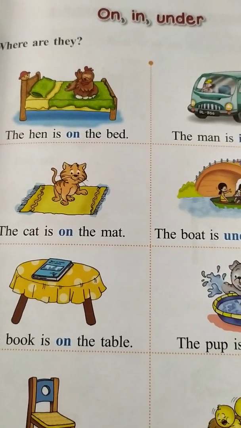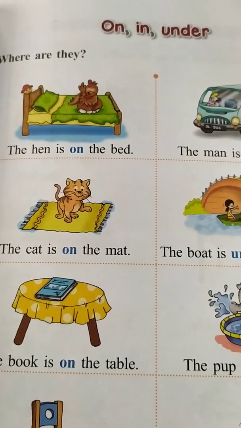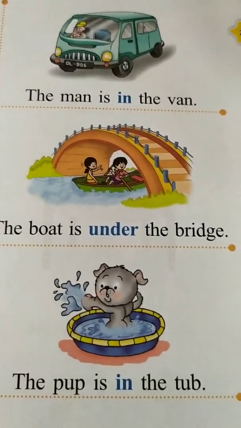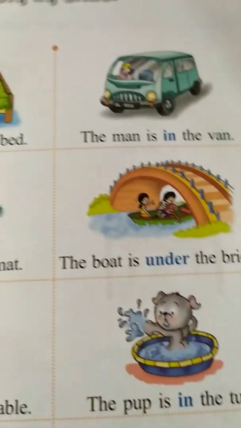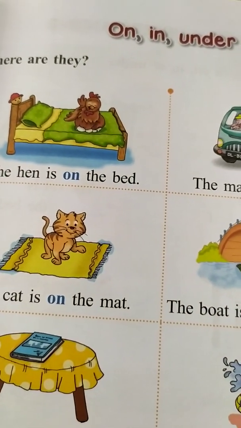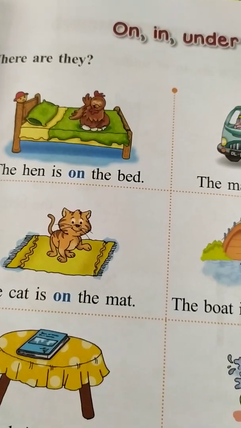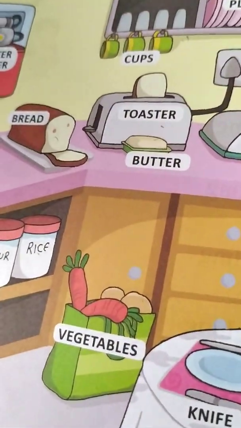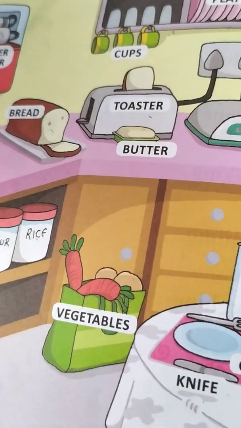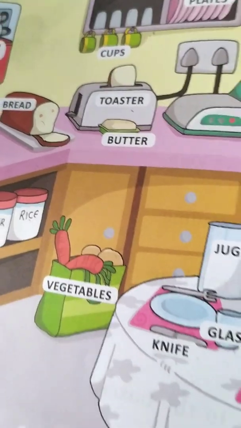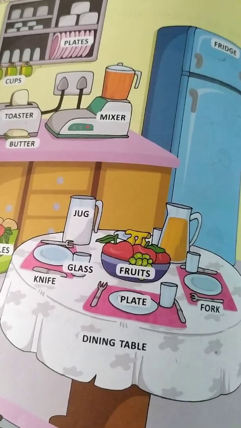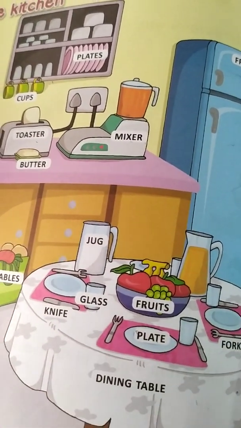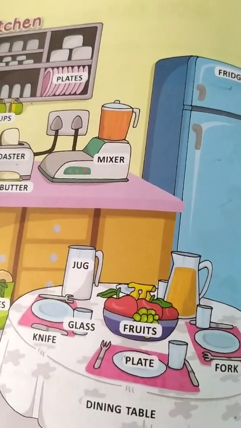Yes, children, this is in your term 3 textbook, page number 23. Children, in the previous class we have learned about the kitchen. So here are the different things we have learned, children, which are kept in the kitchen in different places, right? After this, related to this, we are going to learn